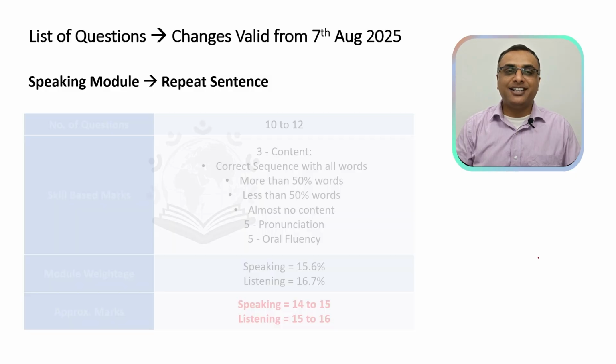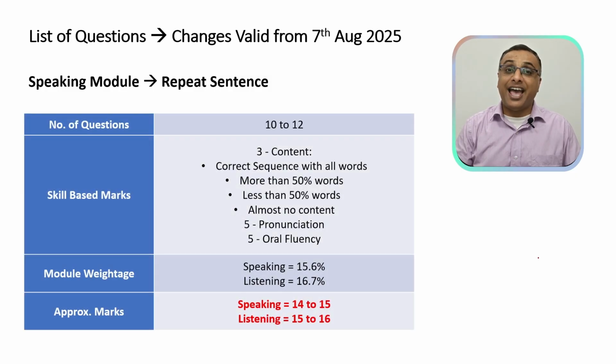Moving on to the repeat sentence question. It will still remain an integrated task. You will get about 10 to 12 questions. The skill based marks will still be measured the same way.